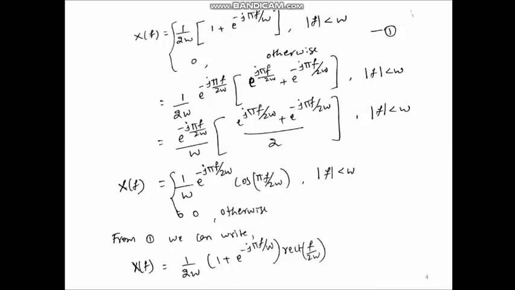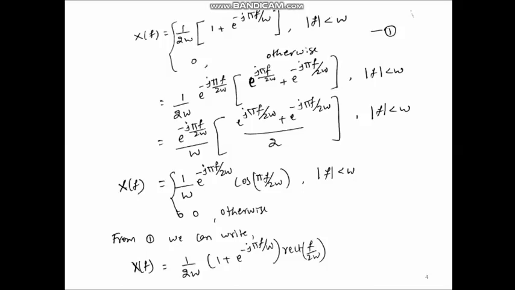And next, from equation 1 we can write it as X(f) = 1/(2W) × (1 + e^(-jπf/W)) × rect(f/2W). So, in equation 1 we have X(f) values for magnitude of f less than W and magnitude of f greater than W conditions.